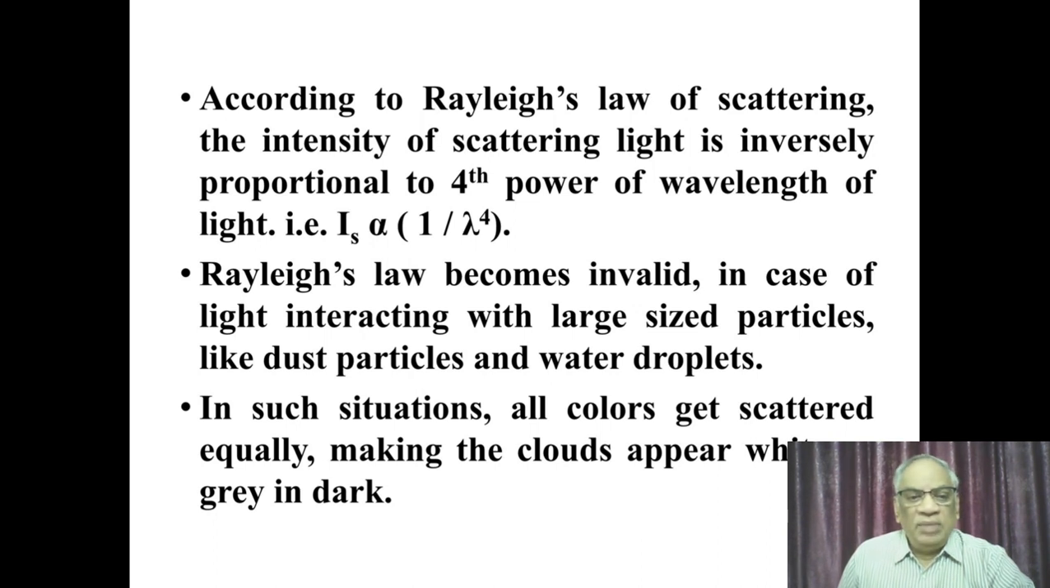Rayleigh's law becomes invalid in the case of light interacting with particles that are large as compared to the wavelength of the light rays. Such particles are dust particles and larger water droplets. In such situations, all colors get scattered equally, making the clouds appear white or grey in the dark.